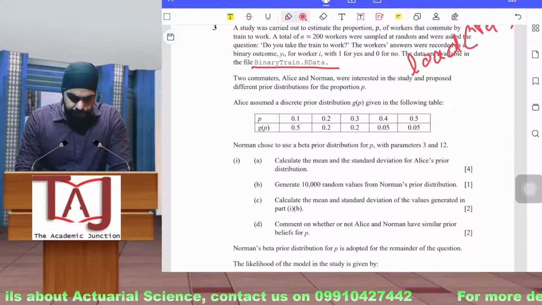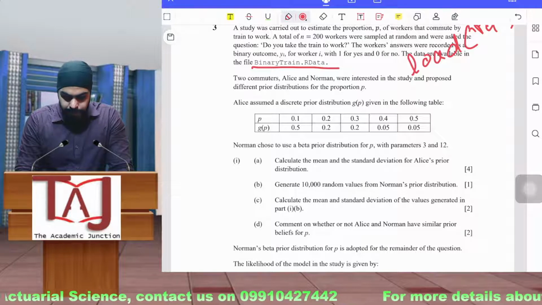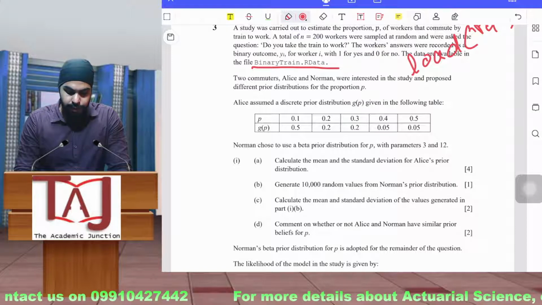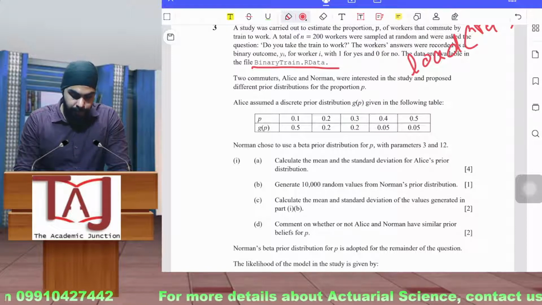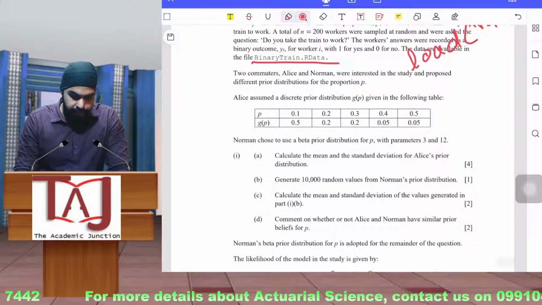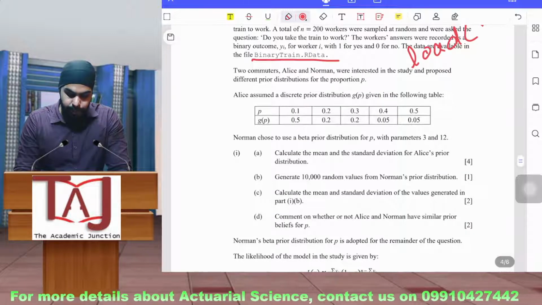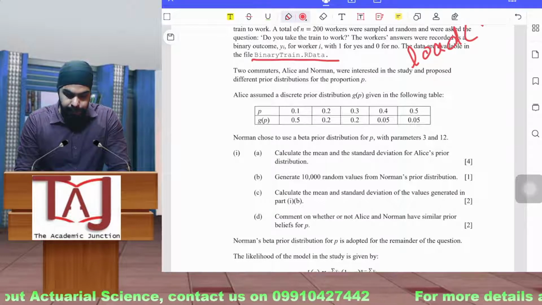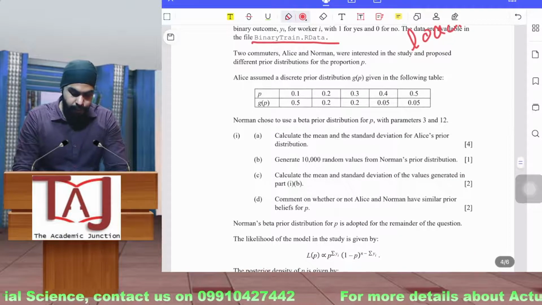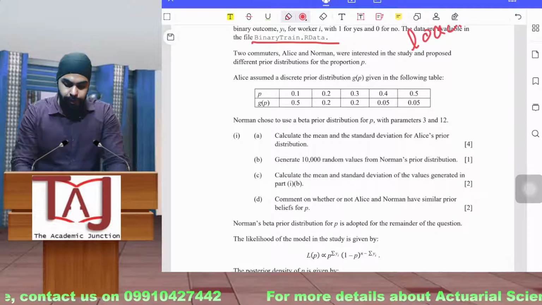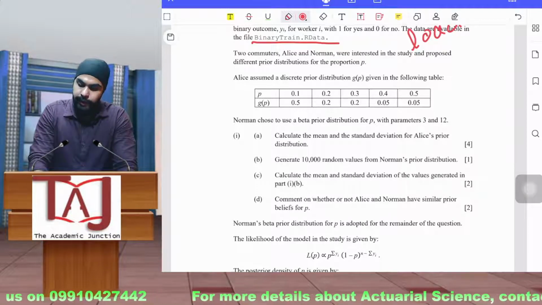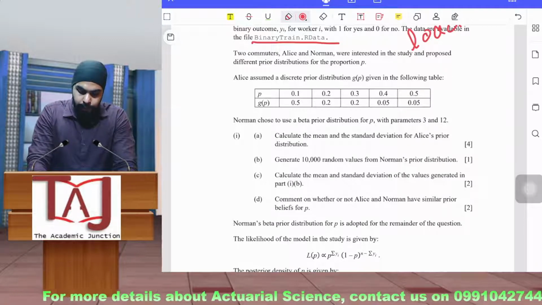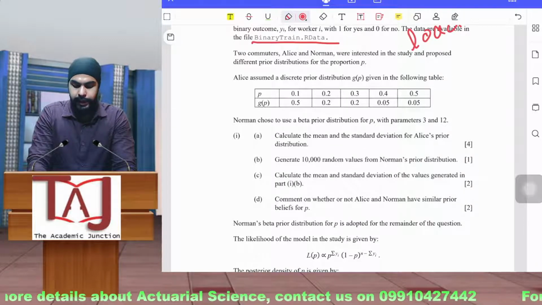Two commuters, Alice and Norman, were interested in the study and proposed different prior distributions for the proportion P. Alice assumed a discrete prior distribution g(P) given in the following table, so the values of P and g(P) are given to you. Norman chose to use a beta prior distribution for P with parameters 3 and 12. So there are basically two types of prior distributions given to us. Calculate the mean and standard deviation of Alice's prior distribution.